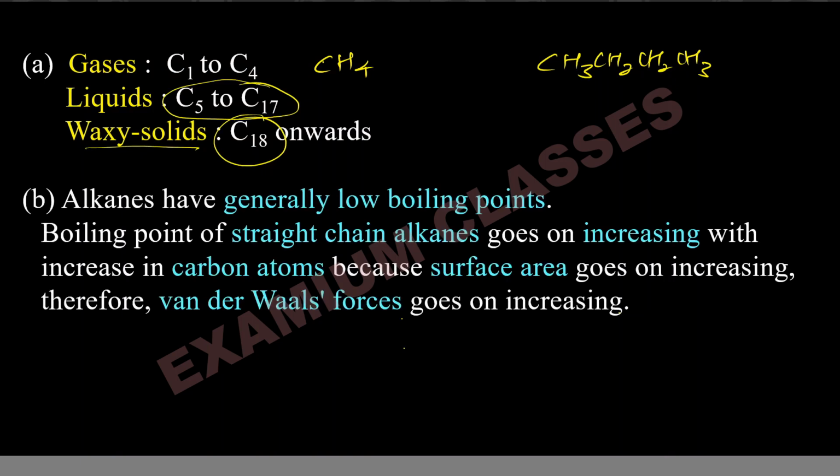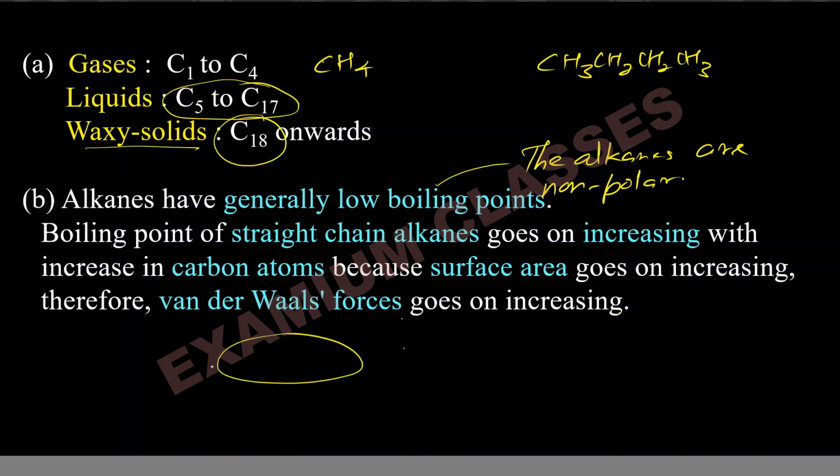Then alkanes have generally low boiling points, and the reason is very simple: because they are non-polar, right? The alkanes are non-polar, so there is no force of attraction due to polarity difference.